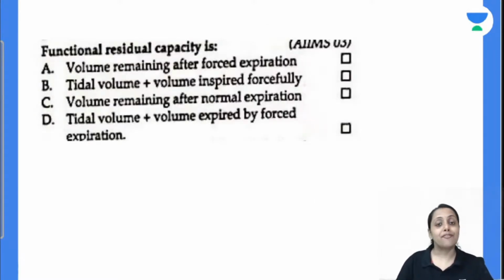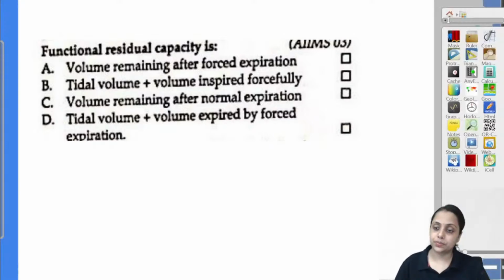Coming to the next one, FRC is volume remaining after forced expiration, tidal volume plus volume inspired forcefully, volume remaining after normal expiration, tidal volume plus volume expired by forced expiration is FRC. Which of the following is true?